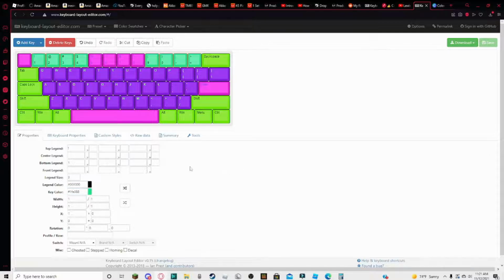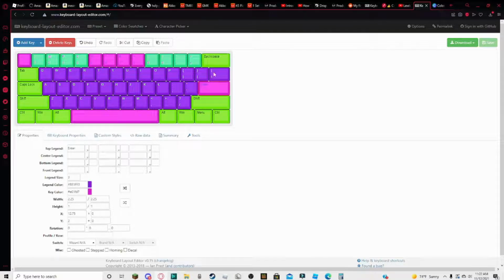Will have to be that mint green, and the legends will be, alright. So I think that we are done with the keycaps,